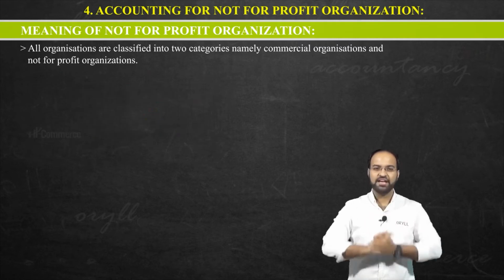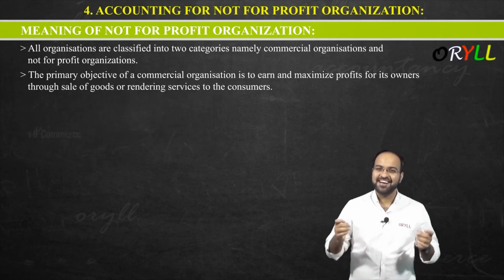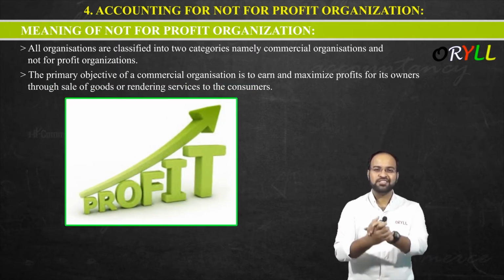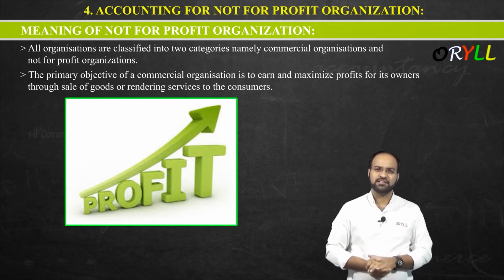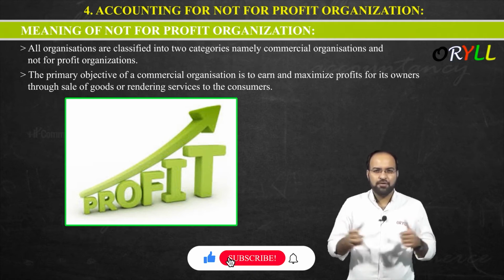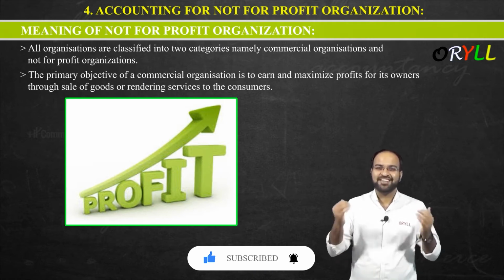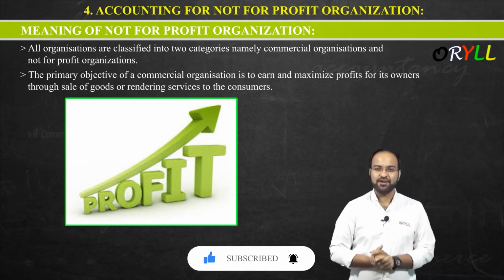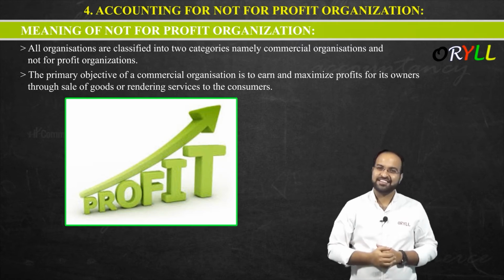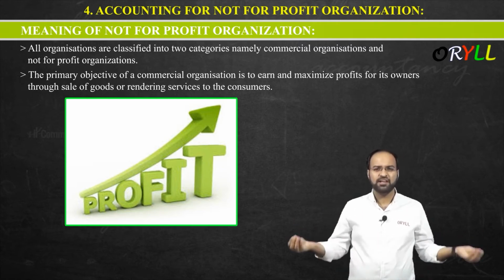Next point: the primary objective of a commercial organization is to earn and maximize profit for its owners through the sale of goods or rendering of services to the consumer. Sir, for the organizations called commercial organizations, which work for profit, what is their main objective? Of course, their main objective is to earn profit and maximize profit. And distribute this profit to whom? To the owners, that is, the shareholders. How do they earn the income? By selling goods or by rendering services.